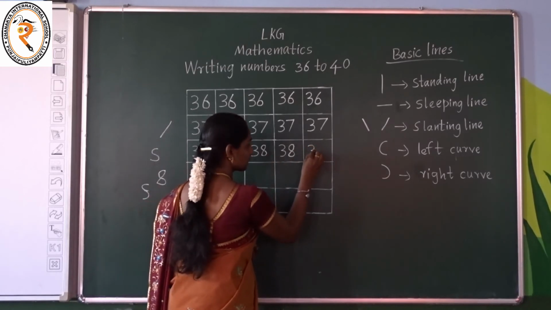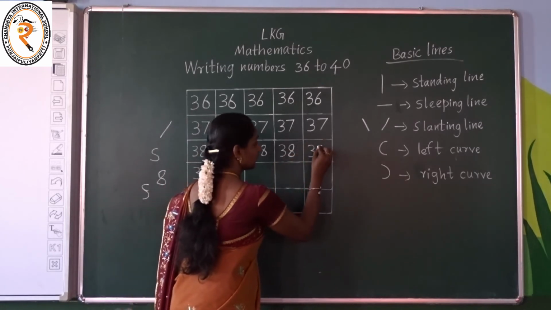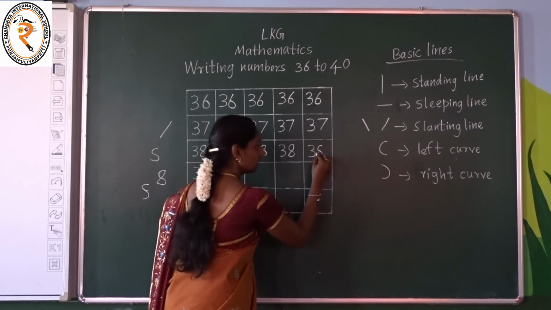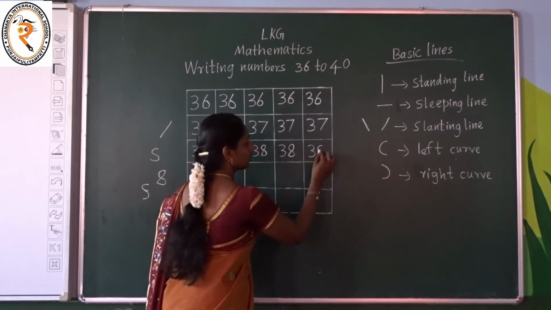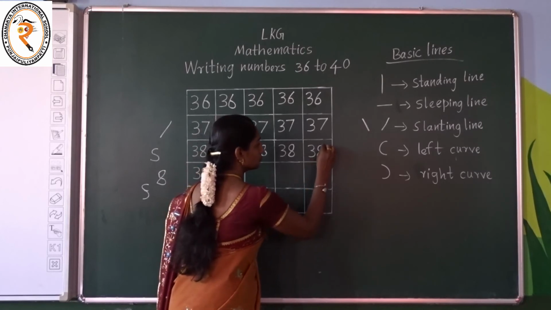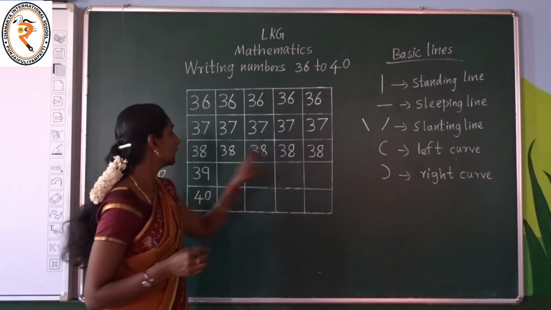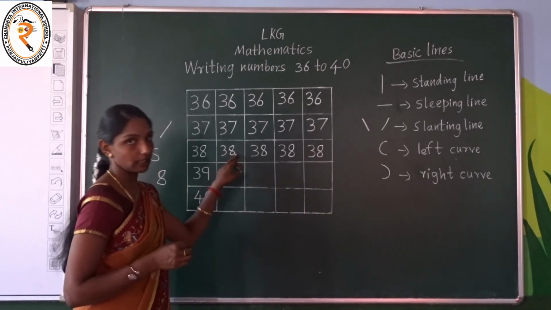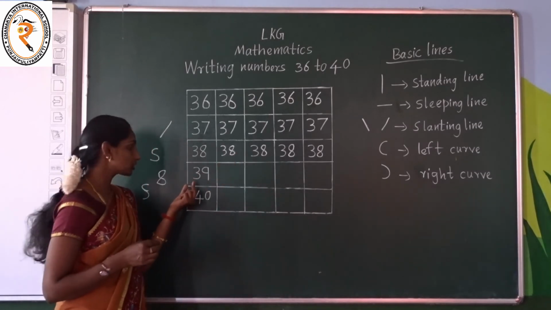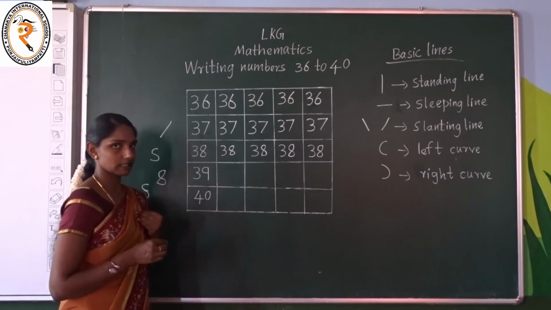Write with me. 3, 2 right curves. For number 8, left curve, continue with the right curve. Or put letter S and join the remaining 2 points. What is this? Number 8. 3 8 38. Is it clear? Shall we move to the next number? What is this? 3 9 39. This is very simple.